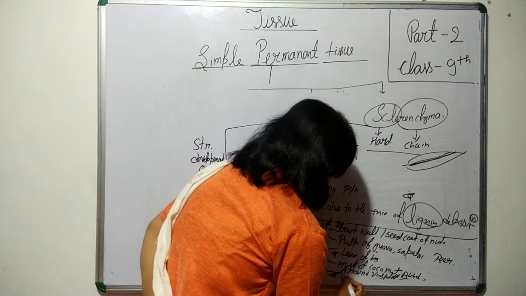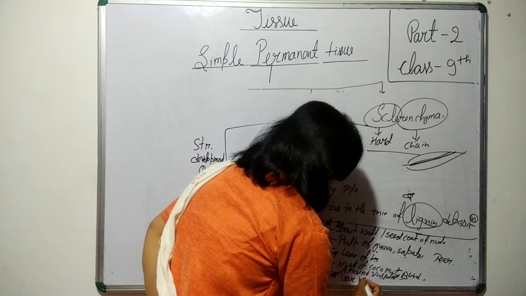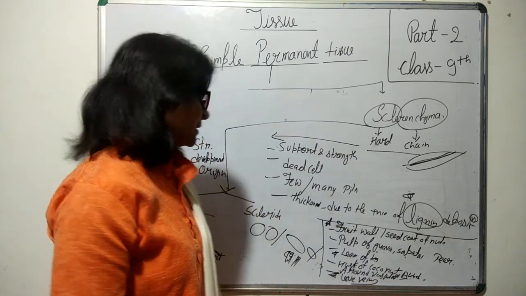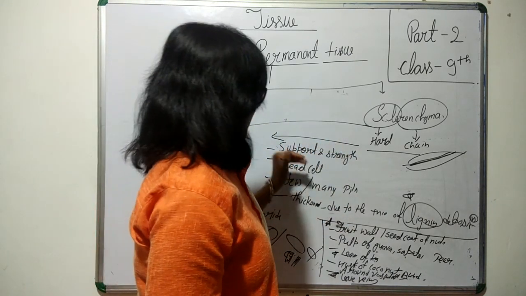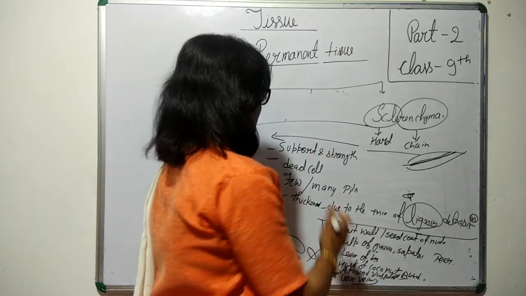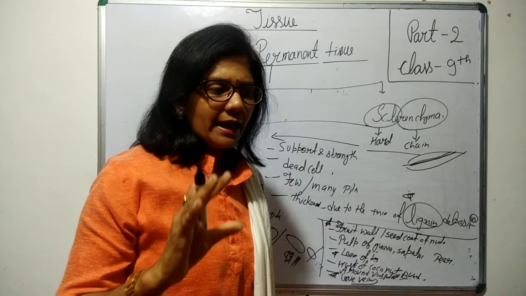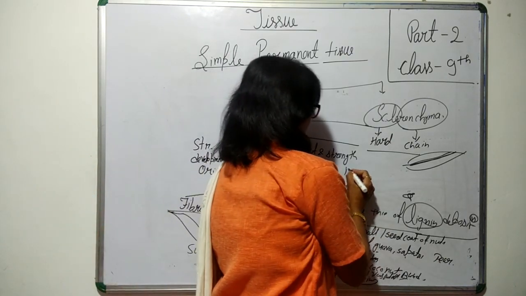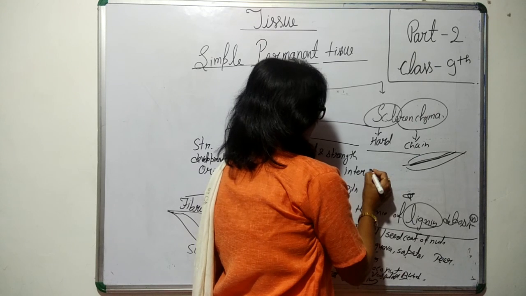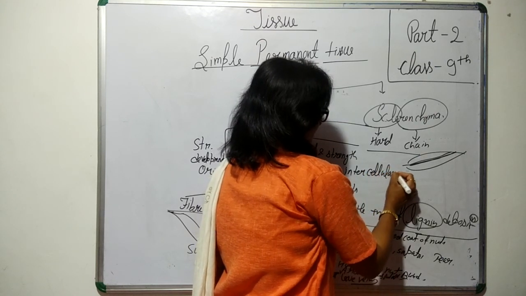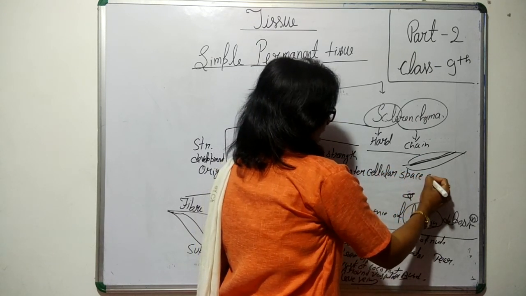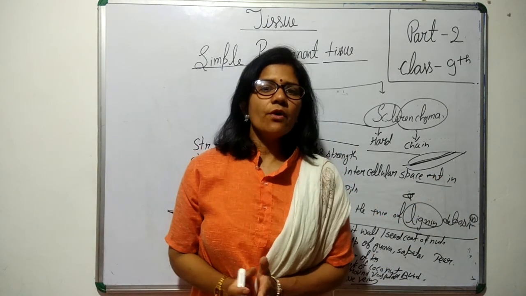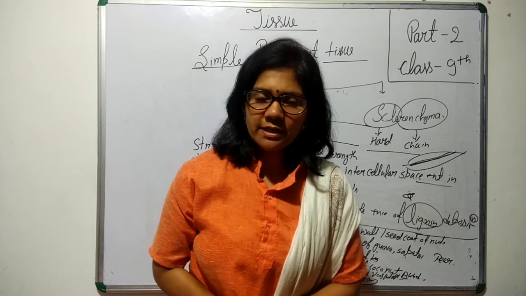This leaf vein is also made up of sclerenchyma cells. In sclerenchyma tissue, intercellular space is absent.